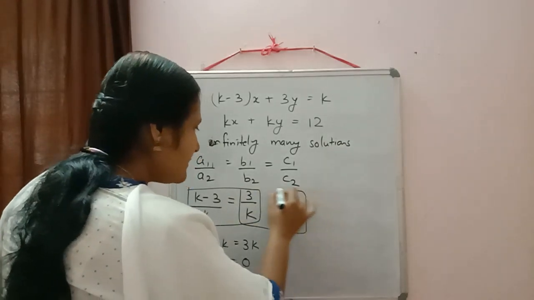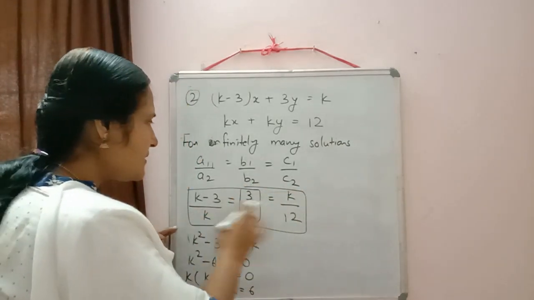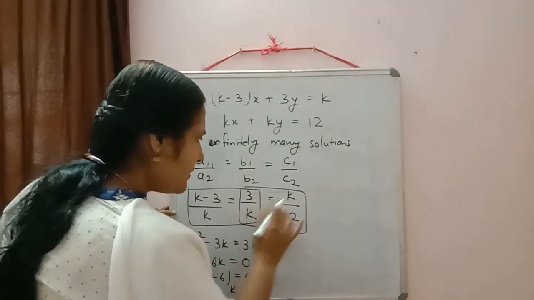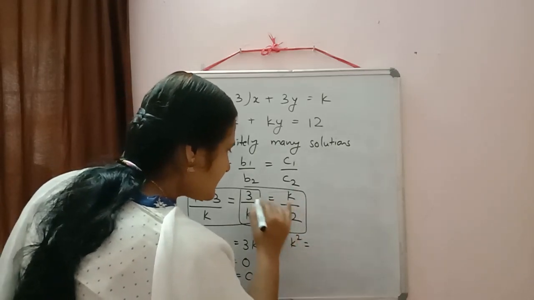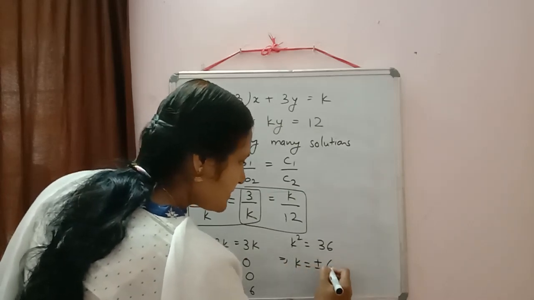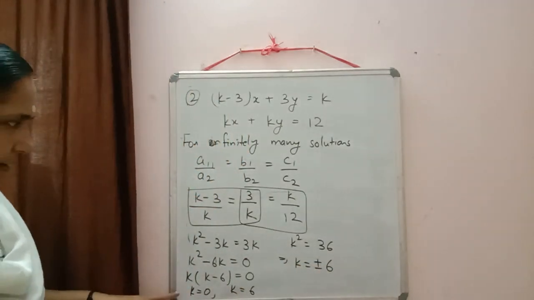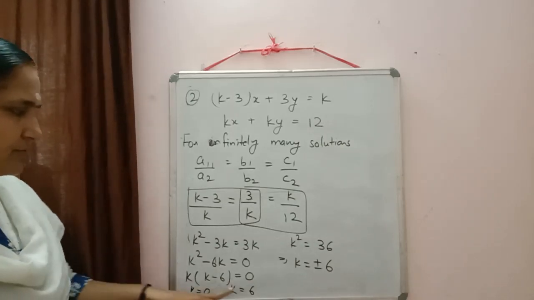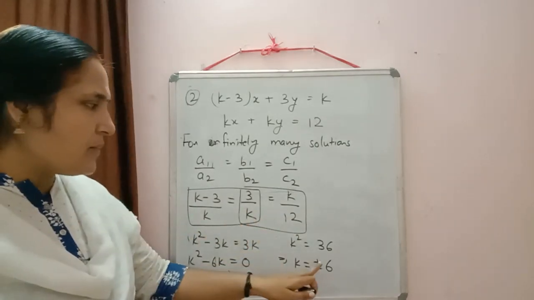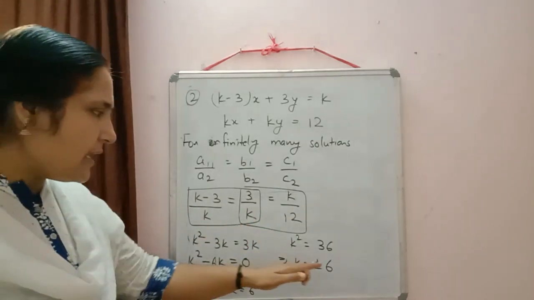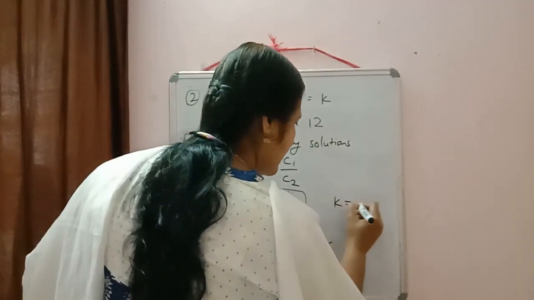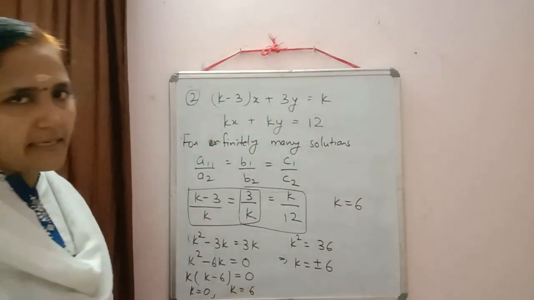Similarly, we can simplify the second and third also. If you want, you can simplify first and third also. It depends on you. If I simplify, doing the cross multiplication, we will get k square is equal to 36. So here we are getting k is equal to plus or minus 6. When we solved the other pair, we got k is equal to 0 and k is equal to 6. When I equated these two, I am getting k is equal to plus or minus 6. So which value is common in both? Yes, k is equal to 6. So we will write down the answer, k is equal to 6.